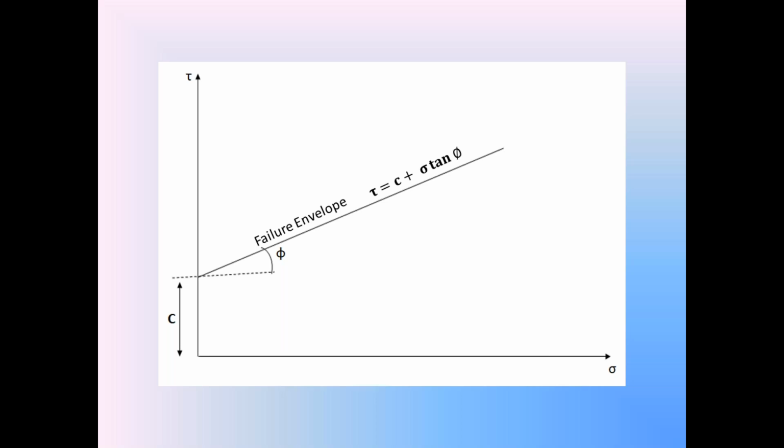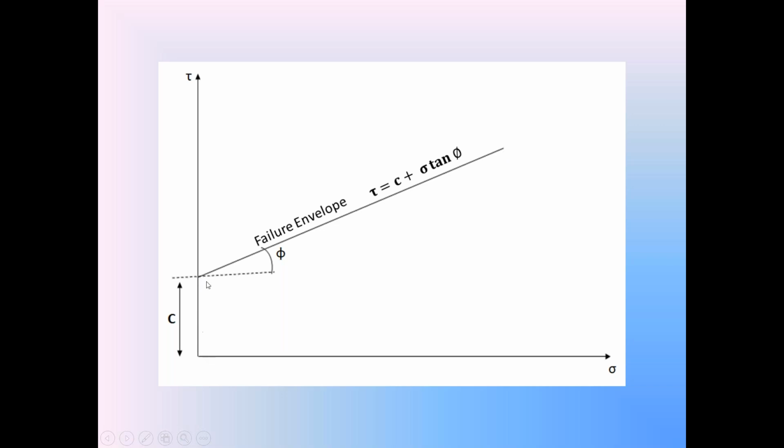So, according to the Mohr-Coulomb equation in cohesive soils, the shear strength S is equal to c plus sigma tan phi. That equation can be represented in the form of a graph. This straight line is called the failure envelope, and it cuts the y-axis at this location.